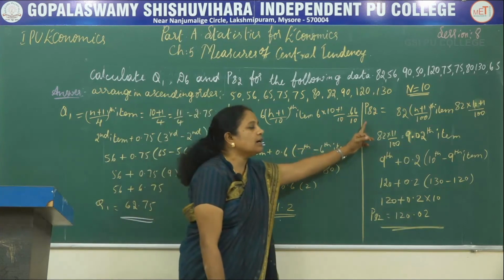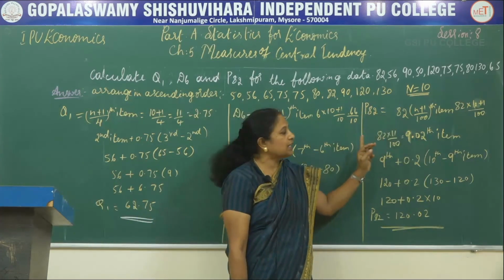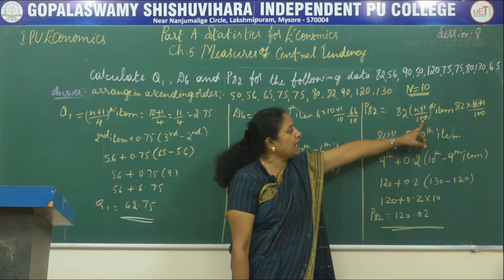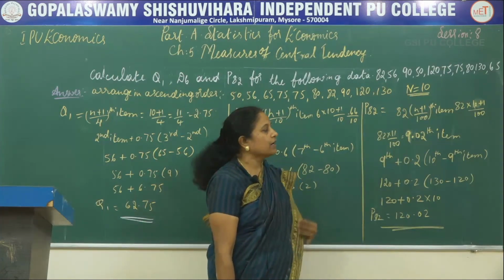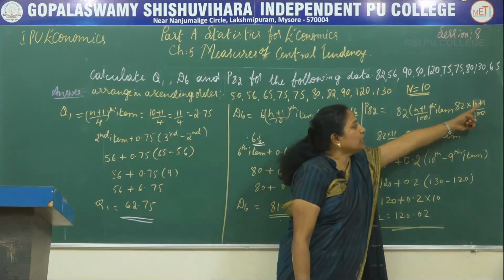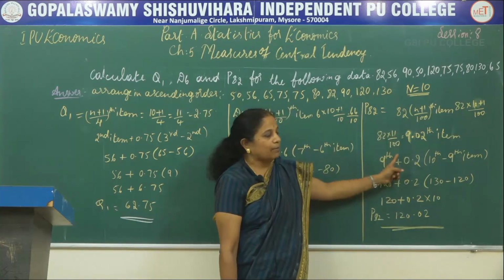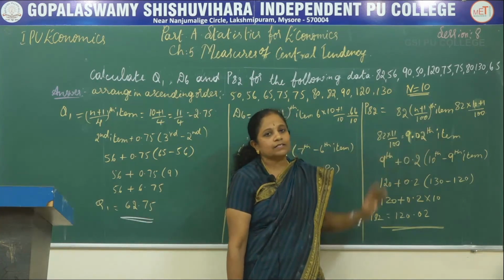So now let's see P82, the 82nd percentile. The formula is 82 multiplied by (n plus 1) by 100th item. Since it is a percentile, we divide it by 100. So 82 into (10 plus 1) divided by 100. So 82 into 11 divided by 100. It comes to 9.02nd item.